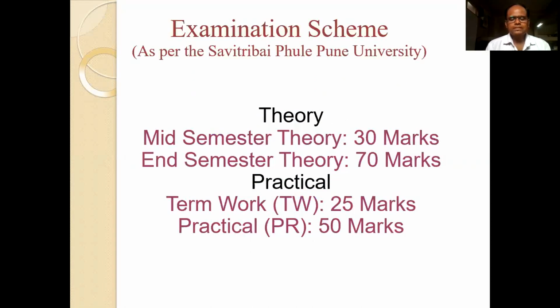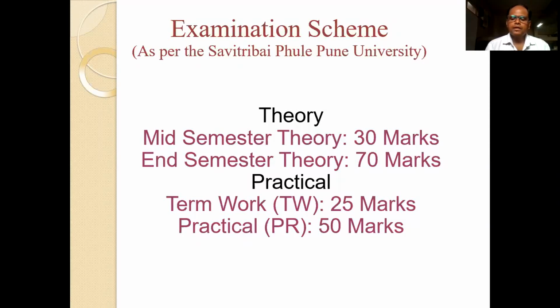So, let us see the examination scheme for the Fundamentals of Data Structure. This particular subject involves theory and practical. The theory is based on 100 marks. Mid semester theory carries 30 marks. End semester theory exam carries 70 marks.